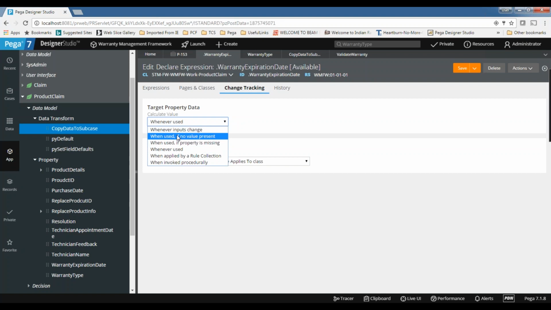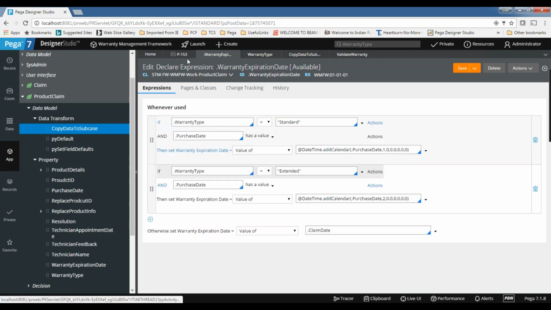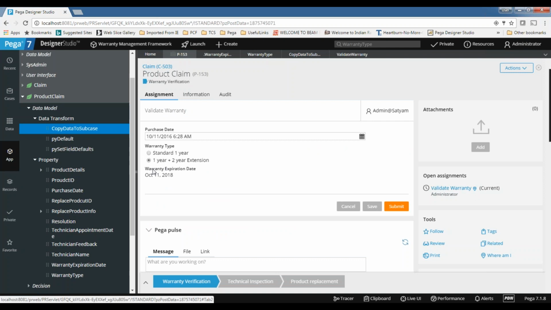So when do we go for which one? What is the guideline here? Whenever input change is flexible, if the input and the output are both on the same page, as in our case where we have both on the same screen, it is definitely better to go for input change so that the user experience will be increased.